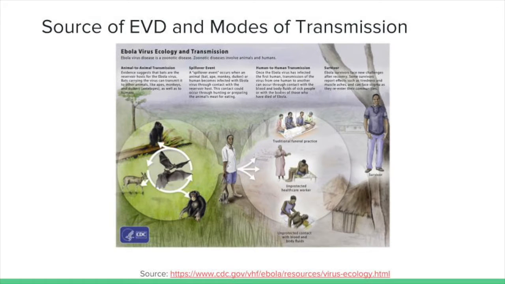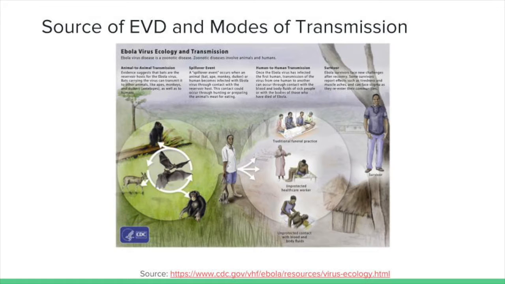The Ebola virus disease is a zoonotic disease which involves animals and humans. From animal to animal transmission, evidence suggests that bats are the reservoir hosts for the Ebola virus. These bats can carry the virus to other animals, most commonly apes, monkeys, and antelopes. This creates the spillover event.